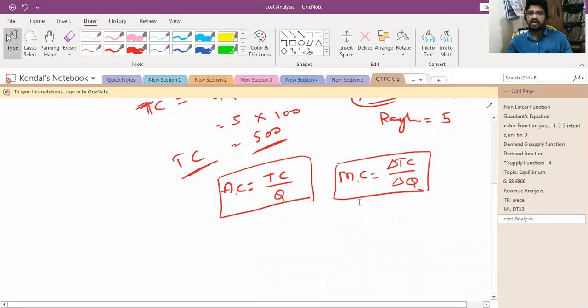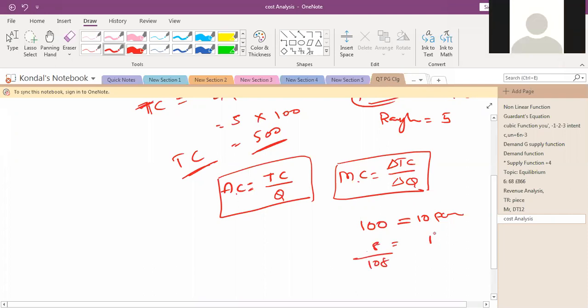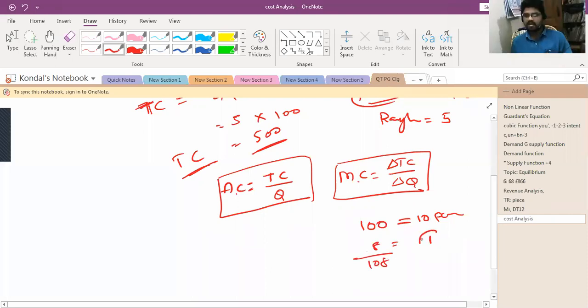For example, if you are spending 100 rupees for 10 pens, and in order to produce one more pen, an additional pen, how much expenditure do you need to make? For example, if you take 8 rupees, it means that in order to produce one commodity or one pen, we need to spend 8 rupees. That is called additional cost. So this is theoretical.